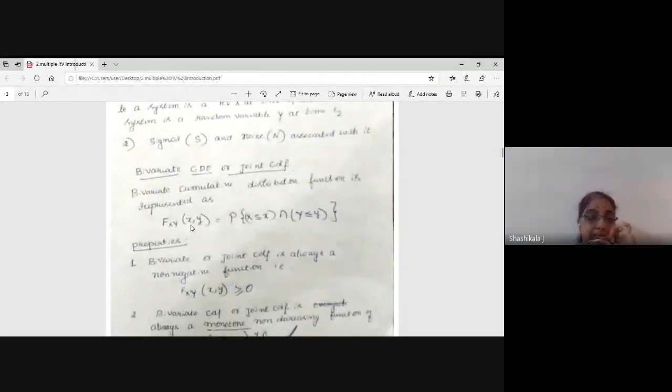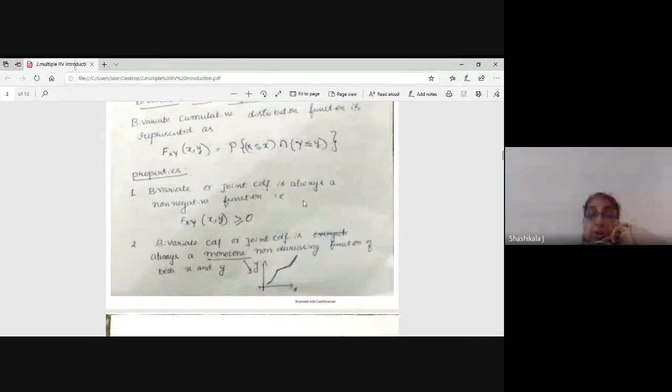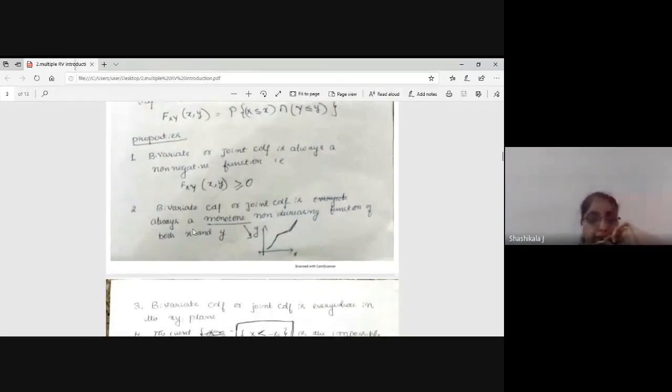Next, what are the properties of the bivariate CDF? The bivariate or joint CDF is always a non-negative function. Okay, F of xy is always greater than or equal to 0. Next, the bivariate or joint CDF is always a monotonic, non-decreasing function of both x and y.